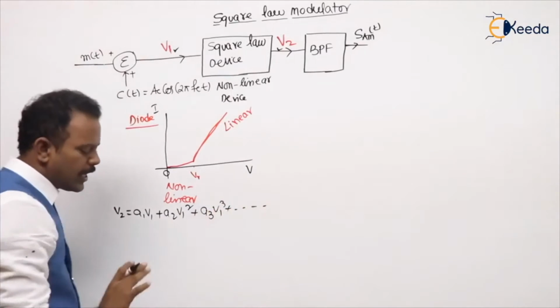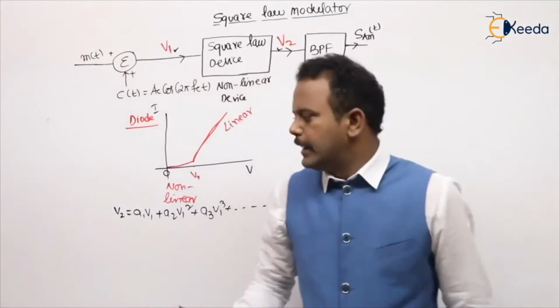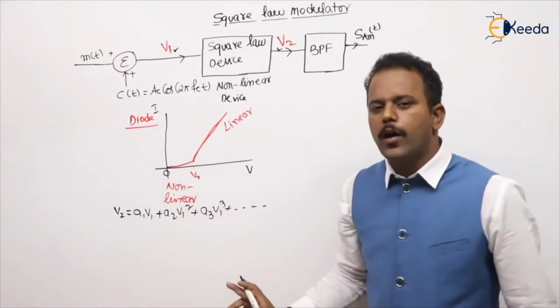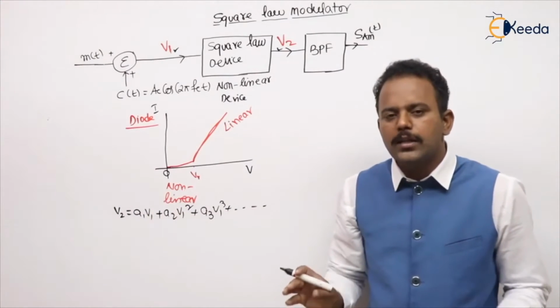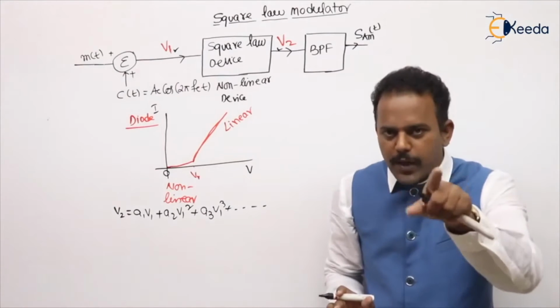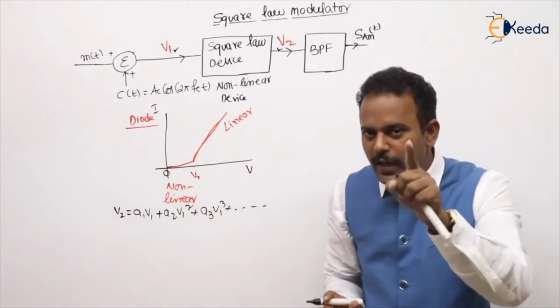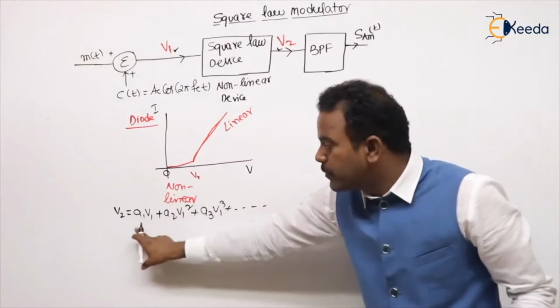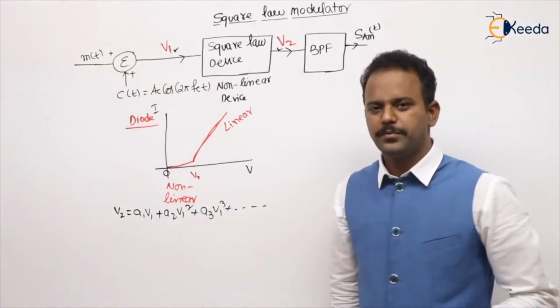Not only here, for any non-linear device, that is the relation between input and output. What are A1, A2, A3? Some constants. Previously, when I wrote the expression, I mentioned A1, A2. Those come from this non-linear device.